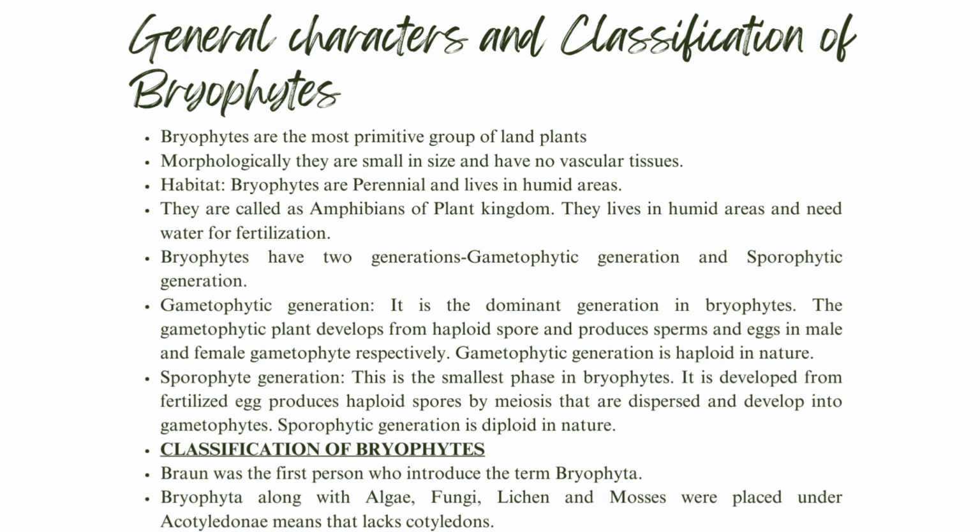Bryophytes have two generations. Mainly all the plants have two main generations in their life cycle. One is the gametophytic generation and the second one is the sporophytic generation. Gametophytic generation is the dominant generation in case of the bryophytes. Sporophytic generation is the smallest phase in case of the bryophytes.